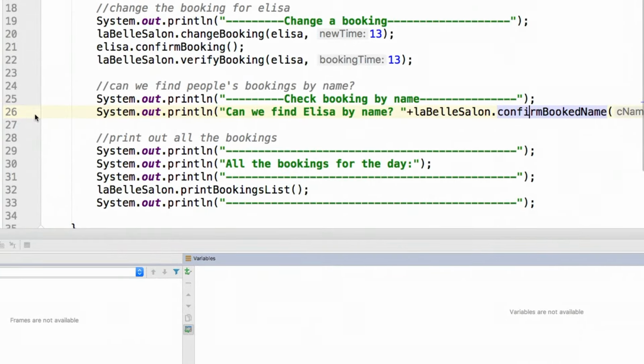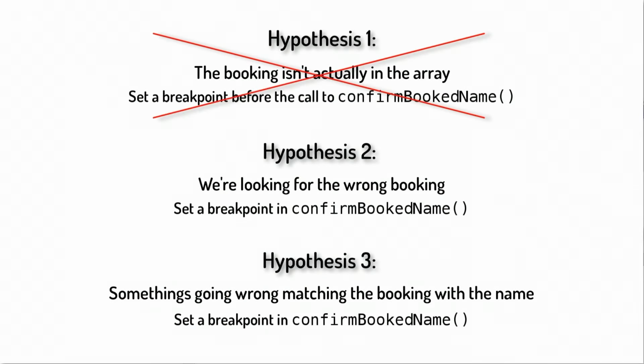So to chase down hypothesis 1, if we set a breakpoint right before the call to confirm book name and debug, we can see what's coming in and we can see that there's a booking for Elisa, and Elisa even agrees. They both say the book time is 13. So that is not the problem. We have killed hypothesis number 1. The problem isn't that there's no booking. So on to hypothesis number 2.